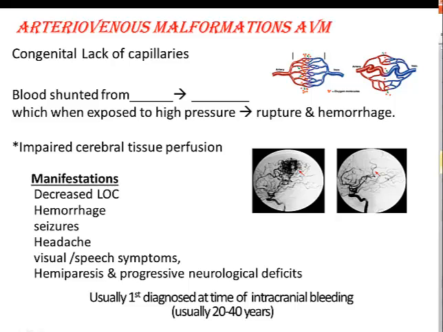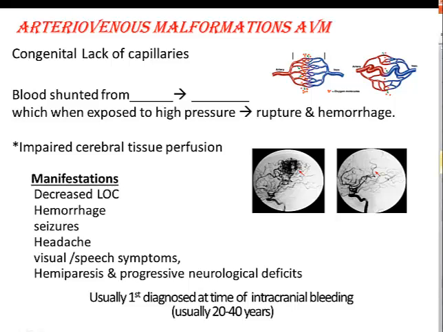So I mentioned how an aneurysm can contribute to a stroke. Another condition that can contribute to 2% of strokes are arteriovenous malformations, or AVMs. They are a congenital tangled mass of arteries and veins lacking capillaries. Blood is shunted from areas of high-pressure arterial to low-pressure venous that, when exposed to high pressure, can rupture and lead to a hemorrhage. Therefore, there is impaired cerebral tissue perfusion and ischemia.